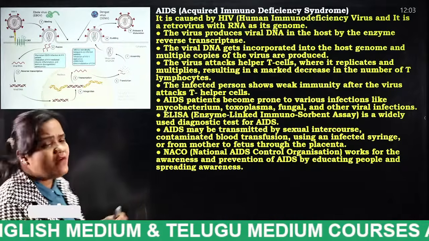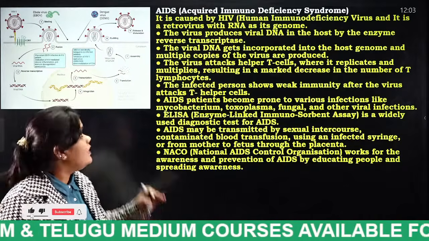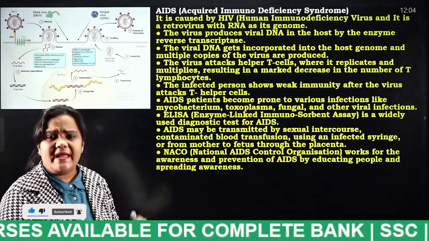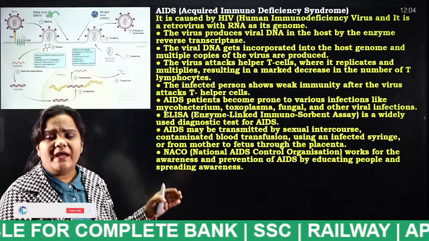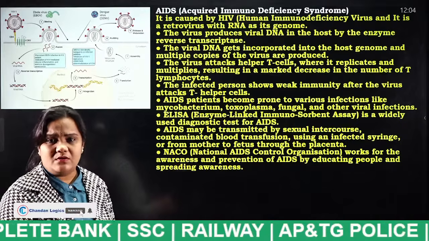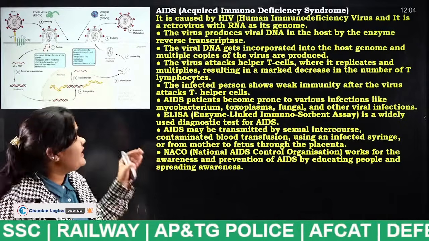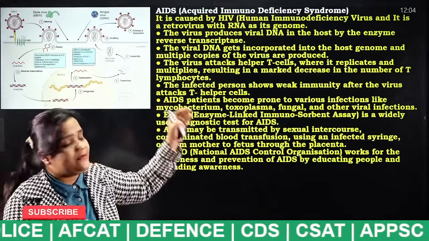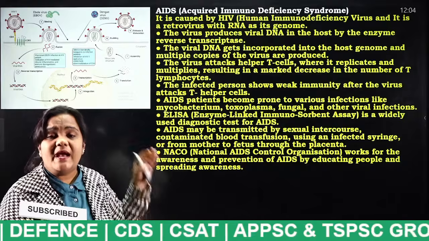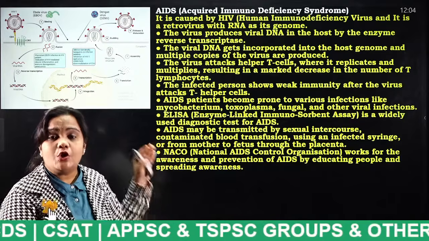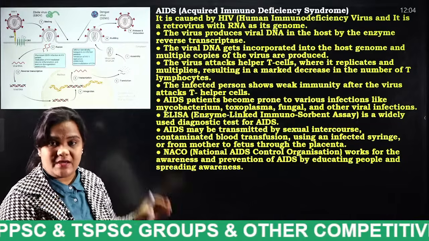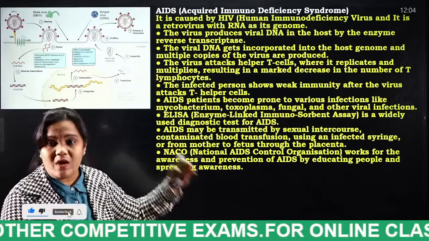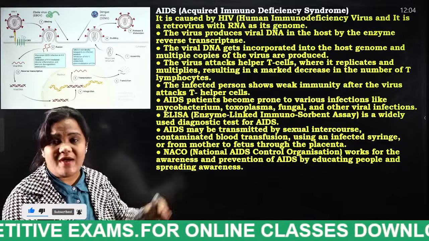Okay, next, AIDS. You all know what AIDS means: acquired immunodeficiency syndrome. You all know very well about HIV. What is the full form of HIV? Tell me, students. Human immunodeficiency virus. AIDS is caused by the human immunodeficiency virus. It spreads from one person to another person. So what type of virus is it actually?